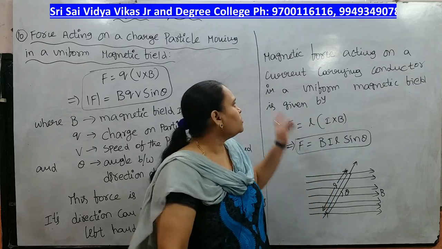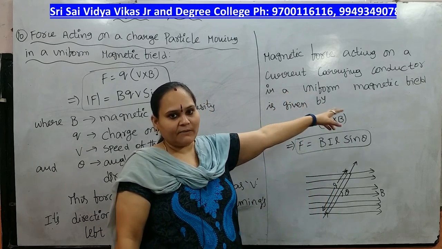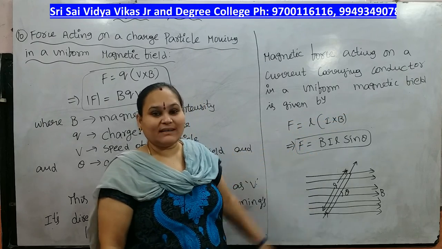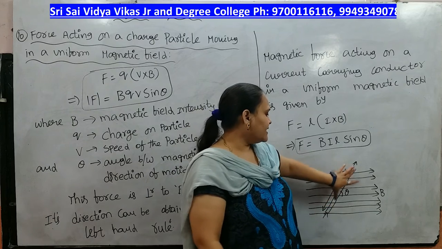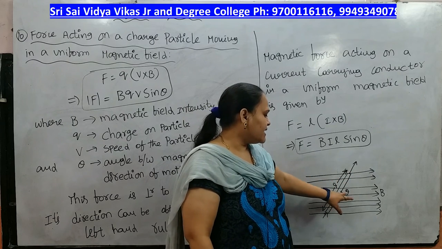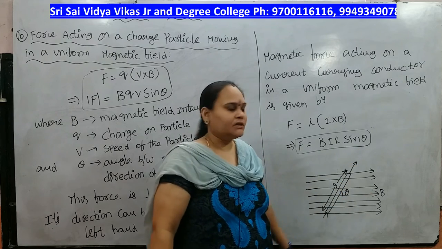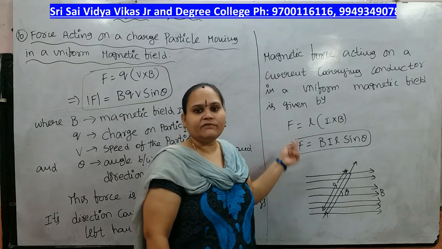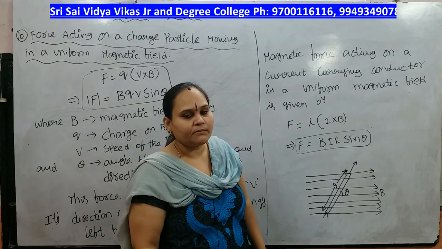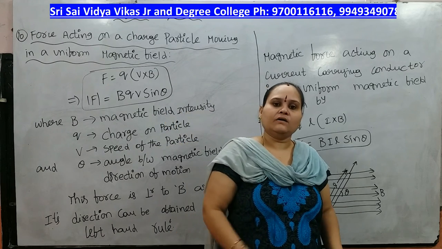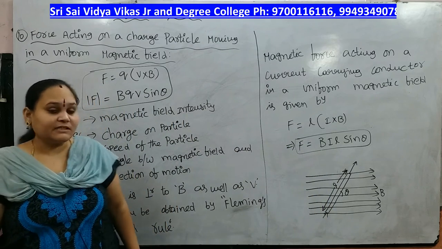So the magnetic force acting on a current carrying conductor in a uniform magnetic field is given by F equal to L into I cross B. This is a current carrying conductor having length L, and this is the angle theta made with the magnetic field and the direction of the motion. From this we can write F equal to IBL, or BIL sin theta. This is the magnetic force acting on a conductor. Next topic is Fleming's left hand rule.